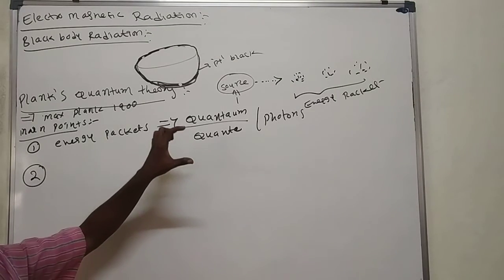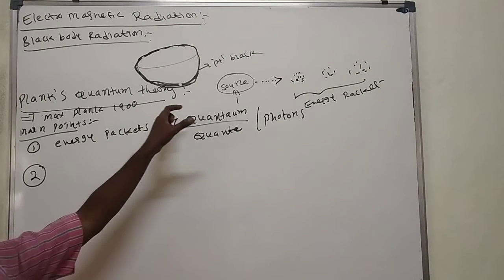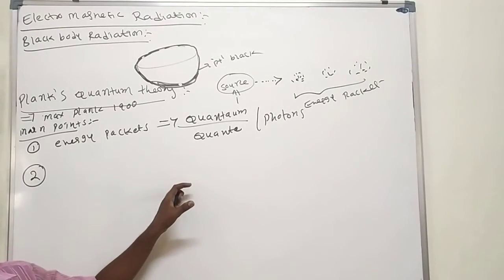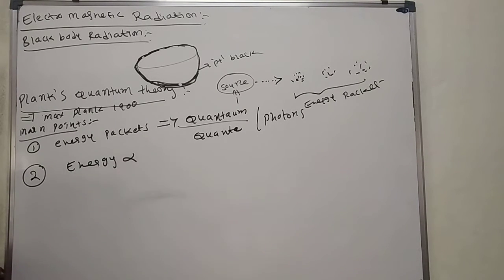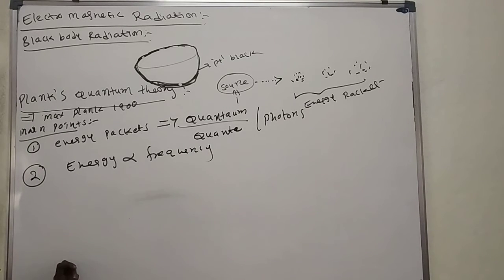Okay, the energy of that particular source depends on the incident frequency, that means nu. The energy of a particular source is directly proportional to the frequency of incident radiation. Suppose it absorbs 1 kilojoule of energy, it also emits 1 kilojoule of energy. If it absorbs 10 kilojoules of energy, it also emits 10 kilojoules of energy.